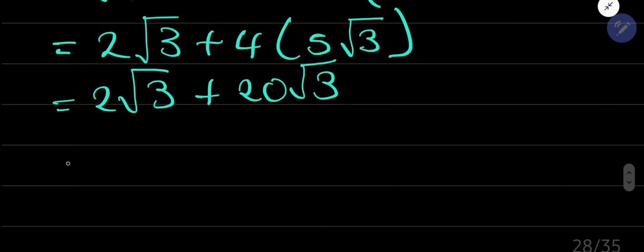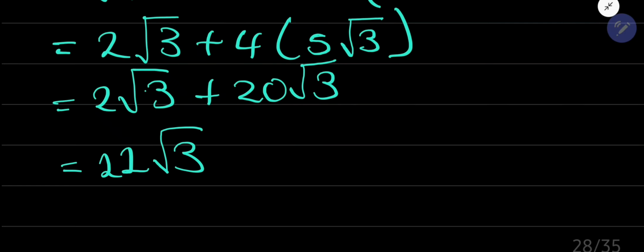Now this is so beautiful, guys. I love math. Math is so beautiful. So root 3 and root 3, you are dealing with a group of root 3s. Here we have 2 of them, there we have 20 of them. How do you deal with them? You just add your numbers, 2 and 20. 2 plus 20 gives you 22. And root 3 and root 3, you are talking about root 3s. So 22 root 3s. I hope this made sense.